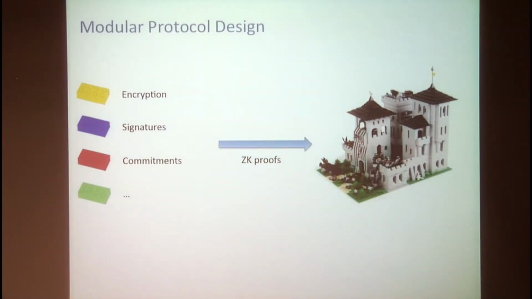In cryptography, as in many other areas, we often use the modular design principle. Complex cryptographic protocols are often built using building blocks such as encryption schemes, digital signatures, commitment schemes, and so on, to obtain the final protocol. And here, zero-knowledge proofs are often used to glue together the different building blocks by proving some relations among their inputs and outputs, and thus ensuring the correct working of the protocol.